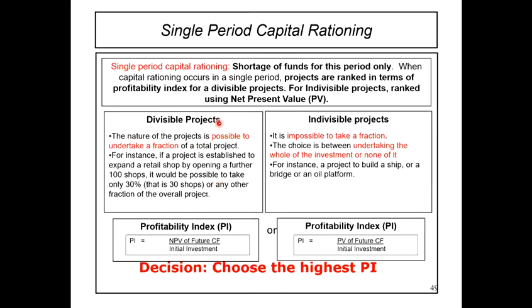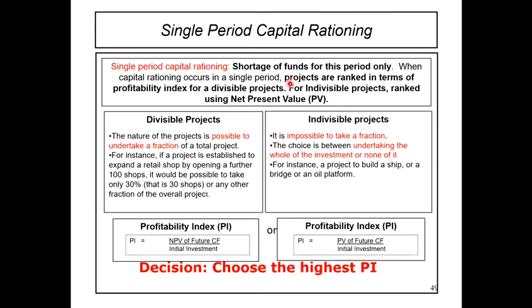So kalau dia ialah divisible project, kita akan menentukan sama ada kita nak invest di project yang mana. Kita akan tengok ranking of the profitability index. Nampak ni? Projects are ranked in terms of profitability index for a divisible project. However, untuk indivisible project, it is impossible to take a fraction. Tak boleh langsung, dia tak boleh saya nak invest kepada 30% je lah. Tak boleh, untuk projek tu tak boleh.